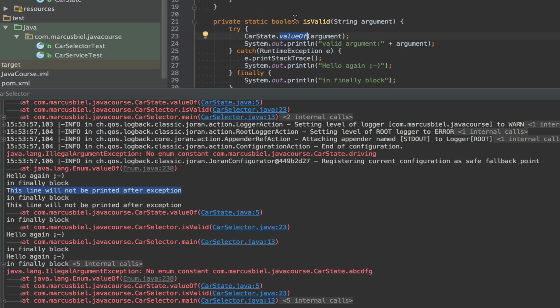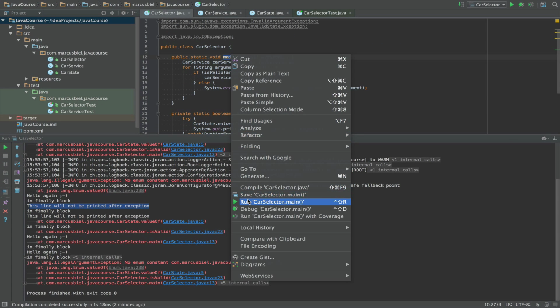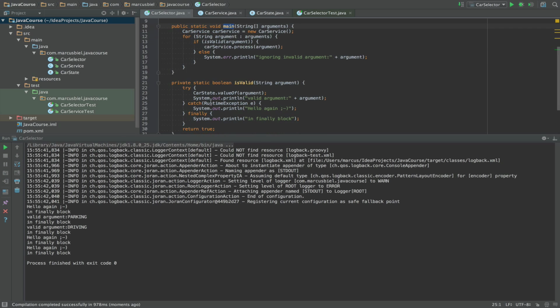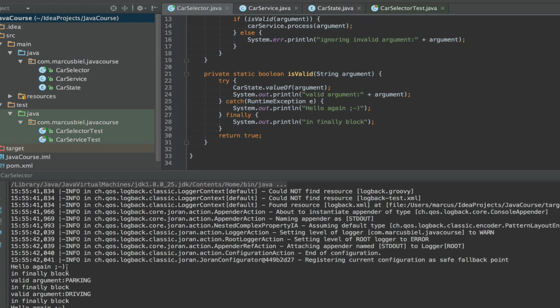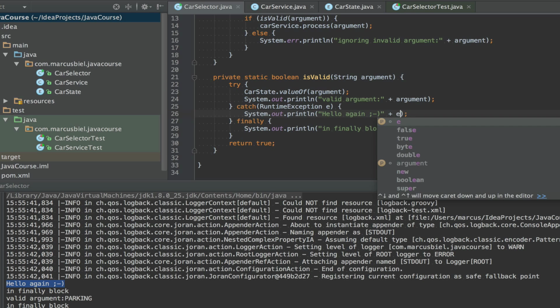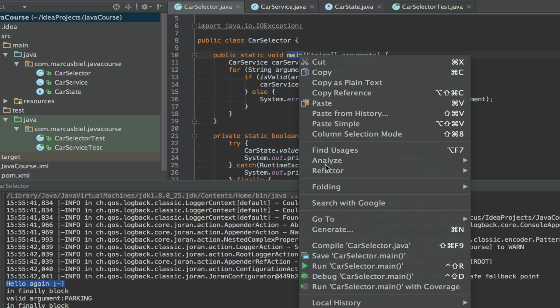Now let's call this again, and let me also remove the stack trace for now to make it a bit more readable for us. And let's run the main method again. Okay, see, now it's more readable. So what do we have here? Hello again. So the runtime exception happened, and again, I did not add the argument. In this case, I can also say get message, which gives us the message of the exception. I'm not sure if our illegal argument exception has a message, but we'll try this.